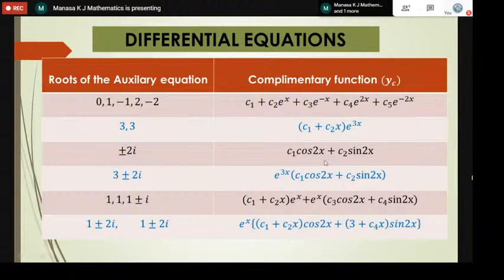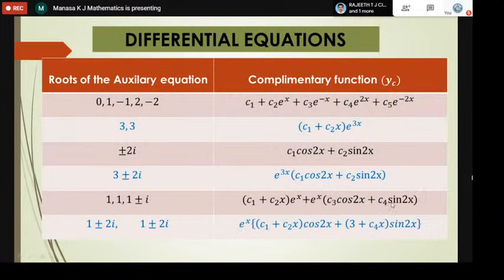I have copied down the same thing here. So here it is just cos 1 into x, which is cos x, plus c4 into sin x, not 2x, sorry, it is just cos x plus c4 sin x. The last roots are repeated and imaginary roots. In such a case, you take the real part, which is 1. So it is e power 1 into x, which is e power x.